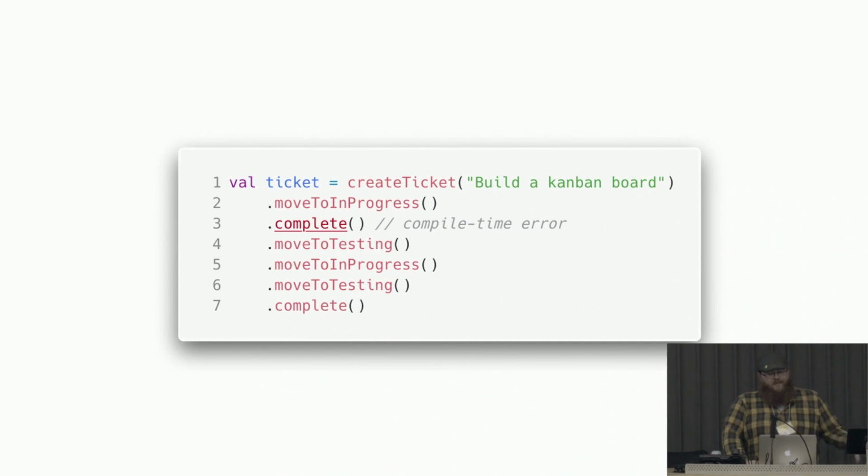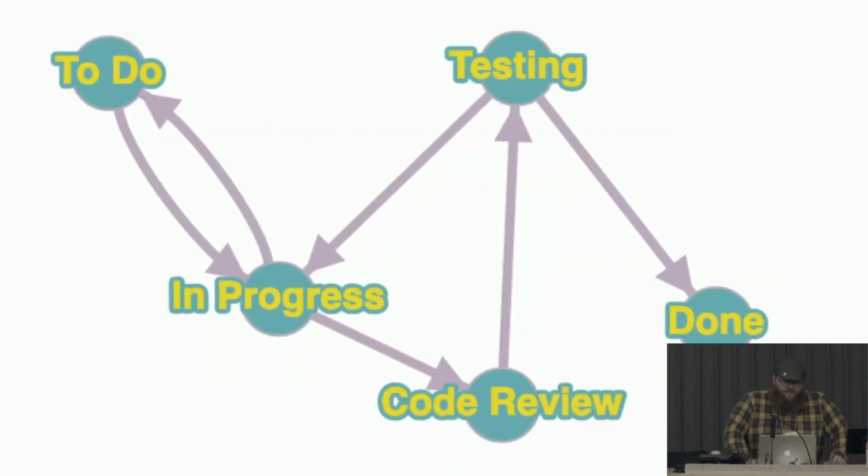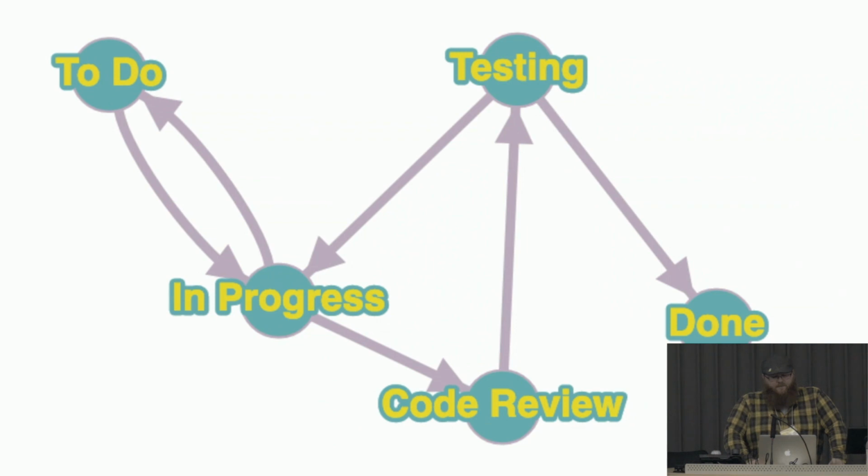So from here, we can go and say, look, this is great and it works, but now we have this whole new concept, code review. People were leaving it in progress, some people were moving it to testing while it's still in code review. Everybody's muddled on this, so let's make a specific state for that. So your directed graph changes to this. Code review always comes between in progress and testing goes back to in progress. So you get this triangle in the middle here of movement.